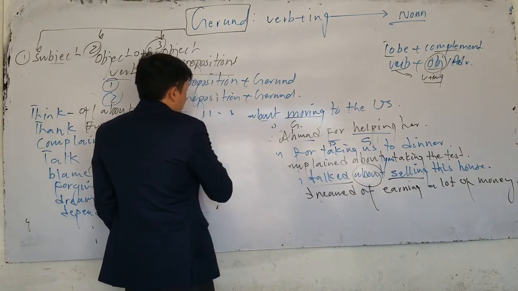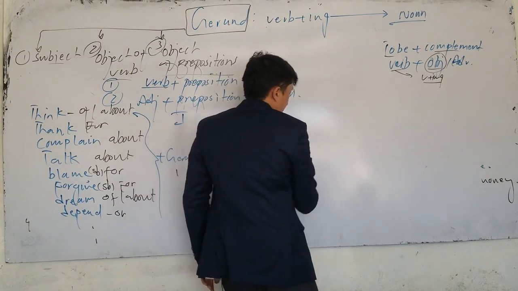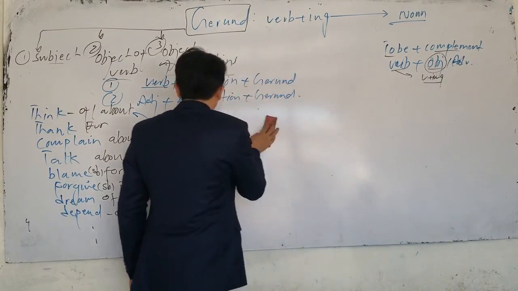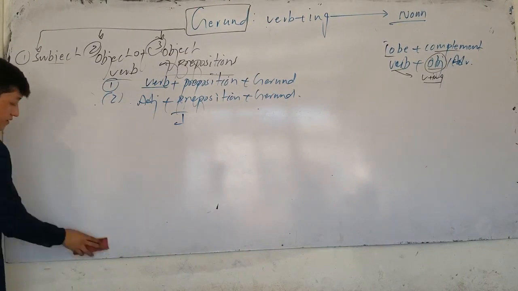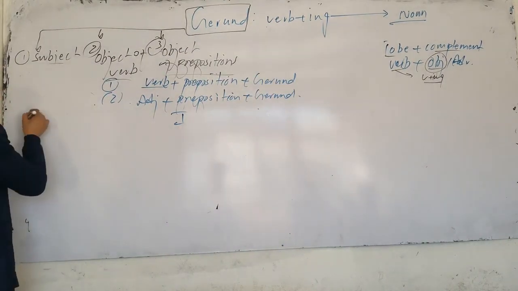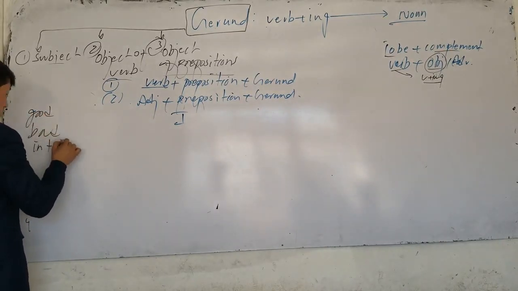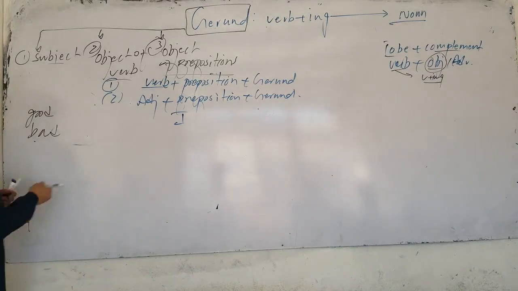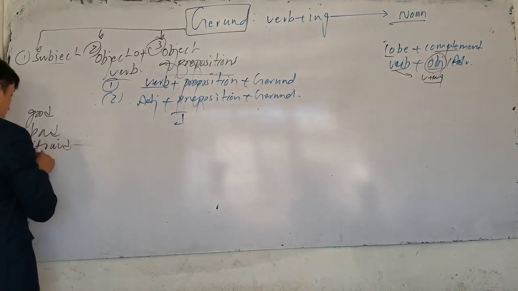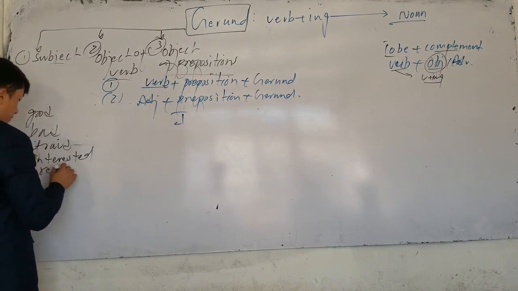Now, the next one, we got some specific adjectives. There are some specific adjectives that after those adjectives, we use what? Let me write them down. For example, if I have some adjective, let's start from good. We have good, we have bad, we have interested. Let me write it again. Let's say afraid, interested, and responsible.